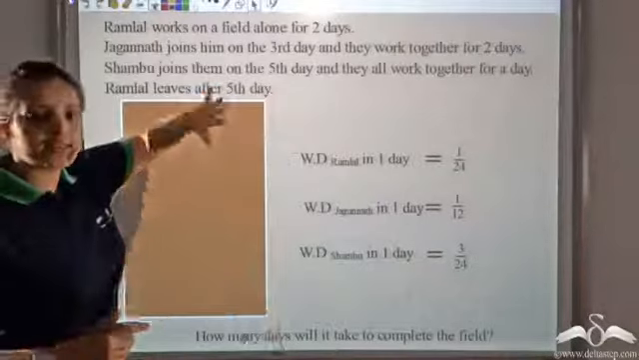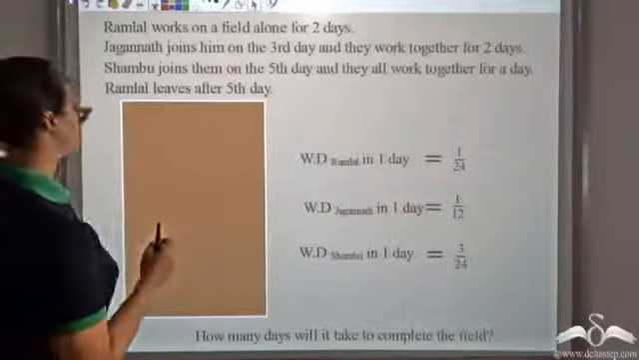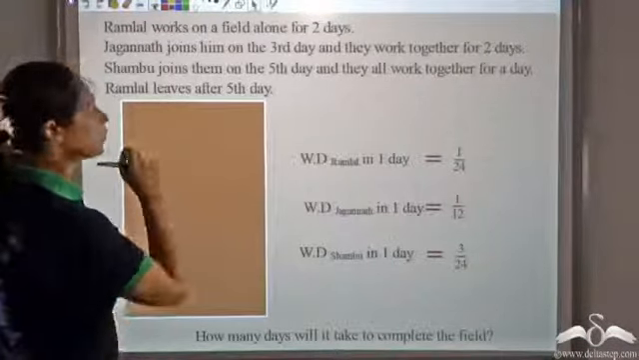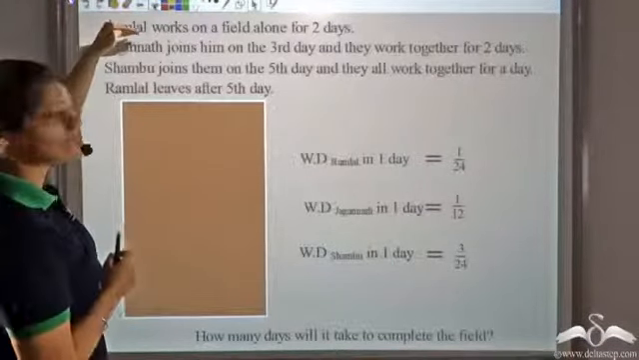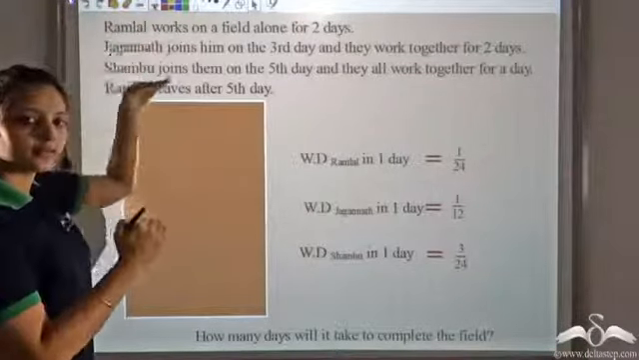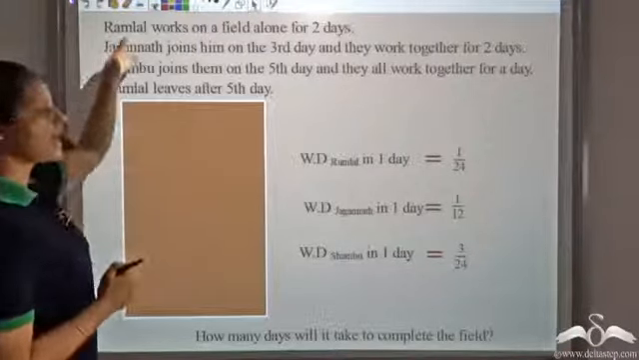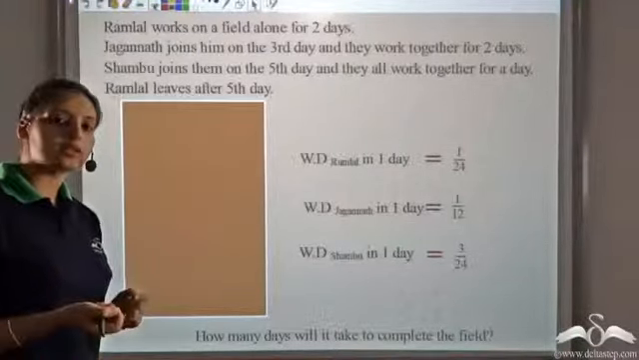Don't worry, don't get scared after looking at the problem. The approach is to follow one thing at a time. We'll start from the first thing, which is Ramlal. Then we'll move on to the second thing, third, fourth. So step by step, we'll solve this problem. So let's start with the first thing that is given to us.